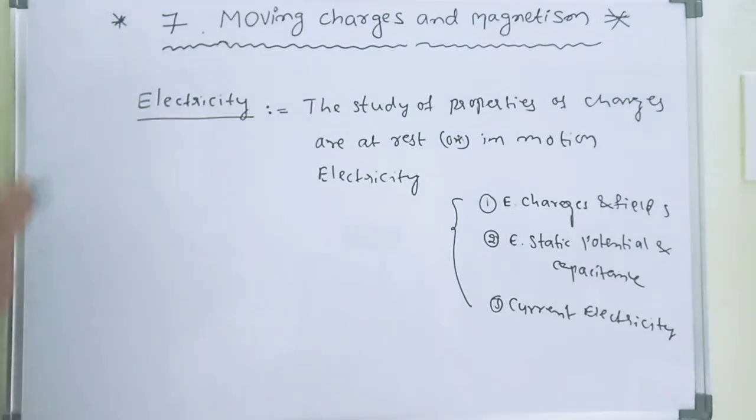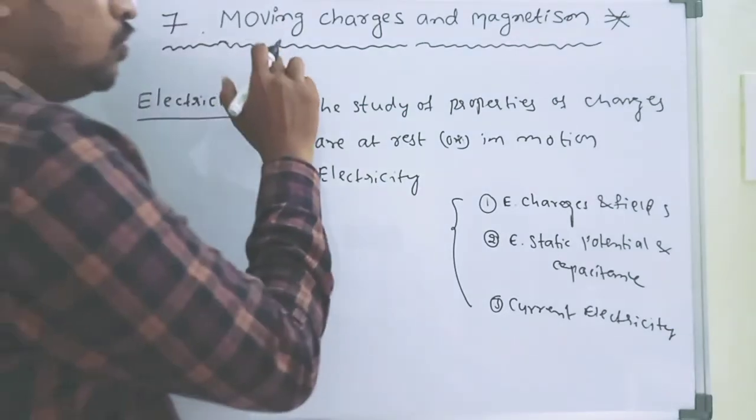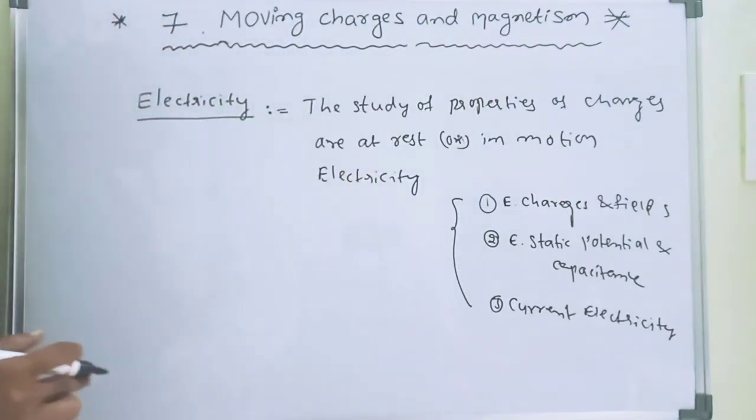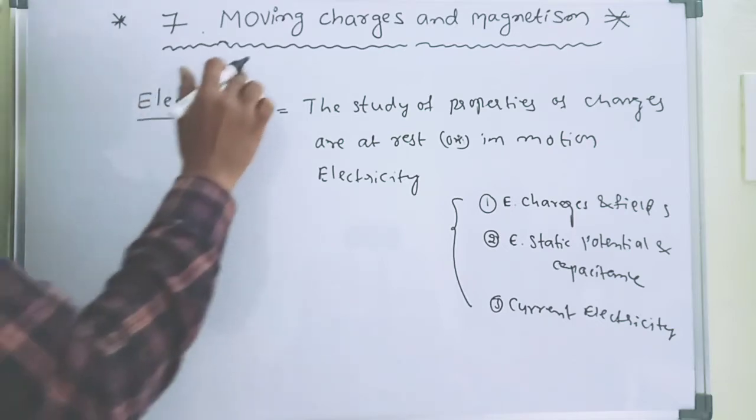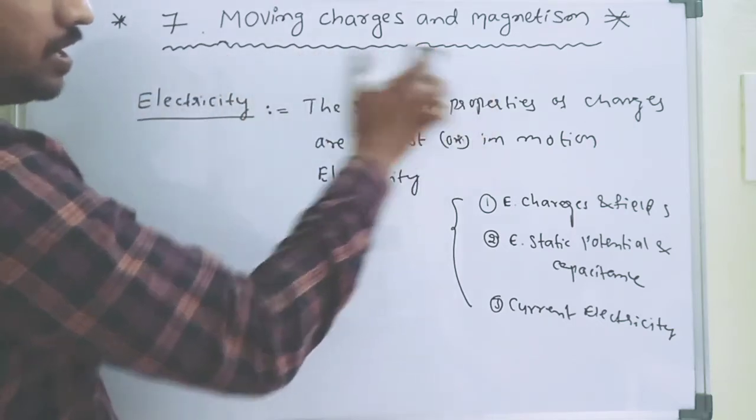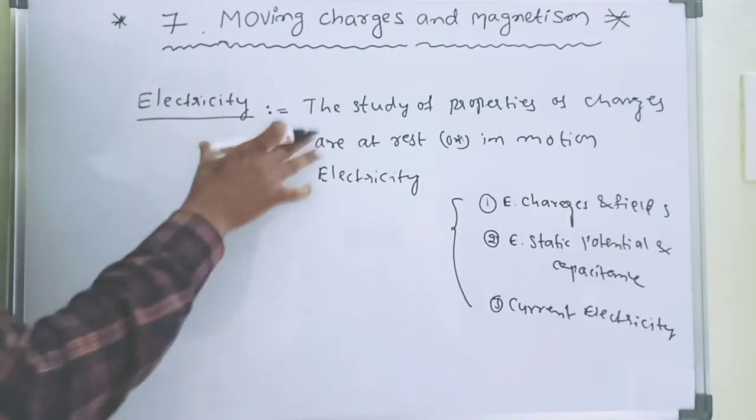So now we go with moving charges and magnetism. Moving charges and magnetism means something related to electricity and magnetism. So this is the meaning of electricity.